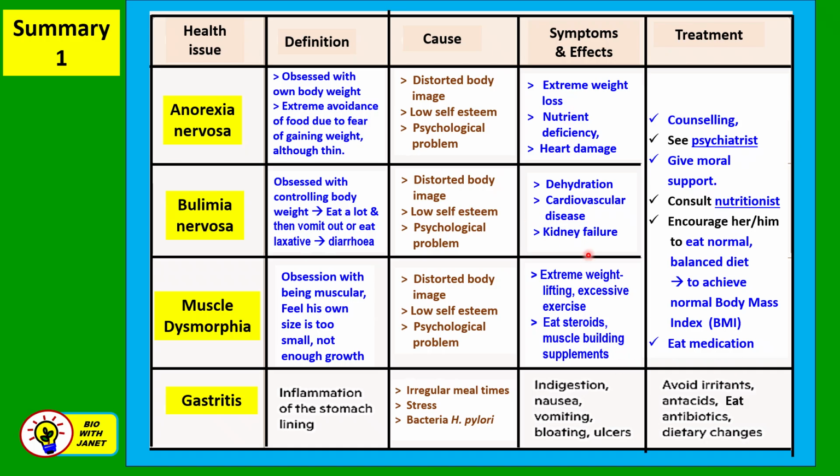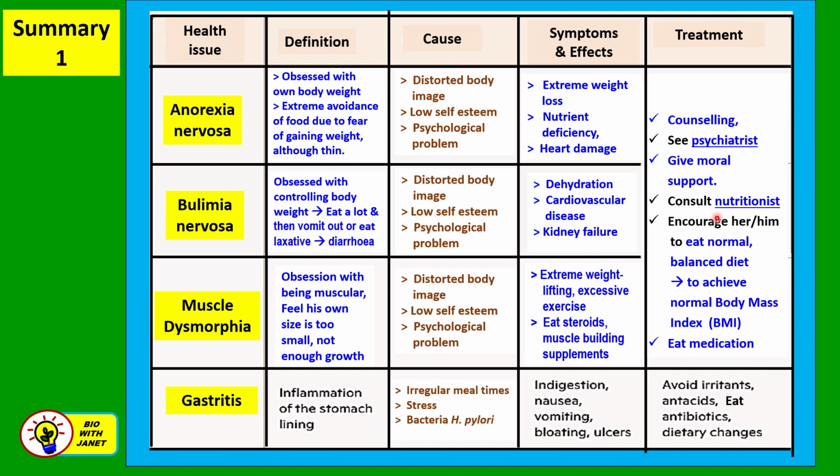So for all these three, in the exam for SPM, I think 2023, the question asked was related to what can be done by a normal person to help these patients, right? So a friend, for example, can take them to the counselor, friend or relative, take them to see a professional counselor or psychiatrist so that they can be talked to and counseled to change their perception of themselves, right? To give moral support to them, okay?